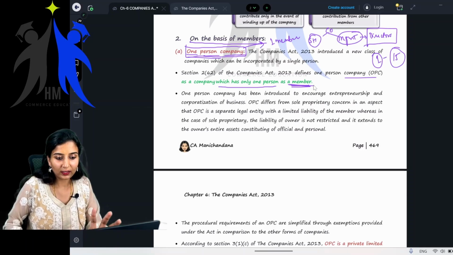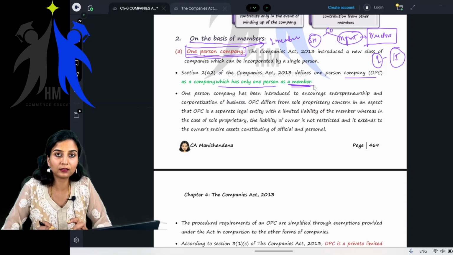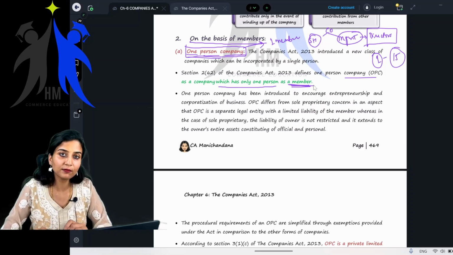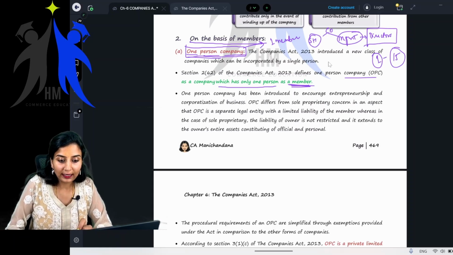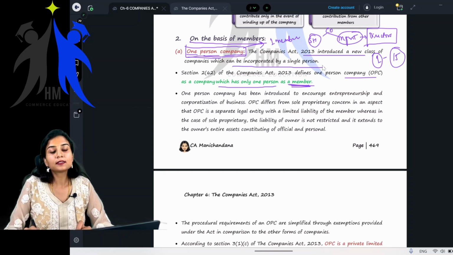Okay, so this one person company concept was introduced in the Companies Act 2013. The Companies Act 1956 did not have something called one person company, right? That is what they are trying to tell you. The Companies Act 2013 introduced a new class of companies which can be incorporated by a single person.